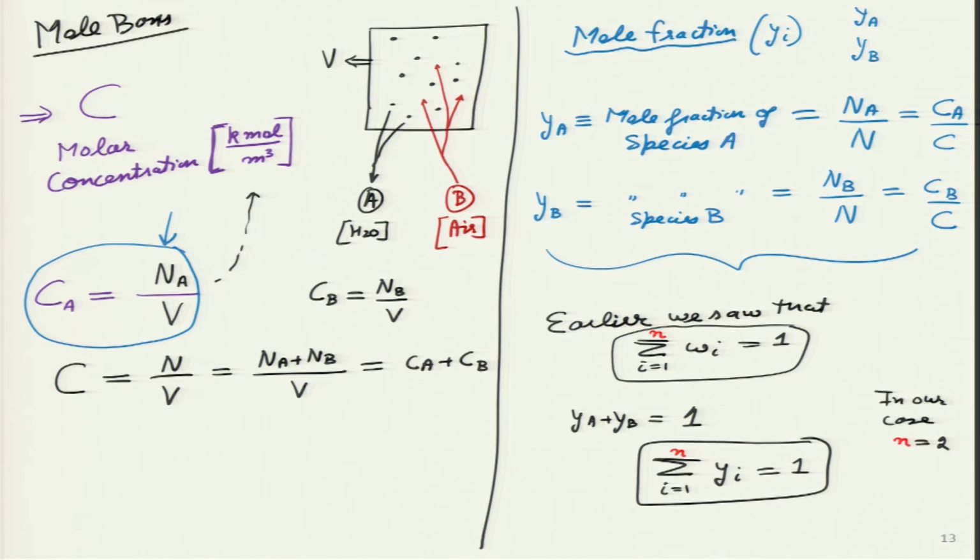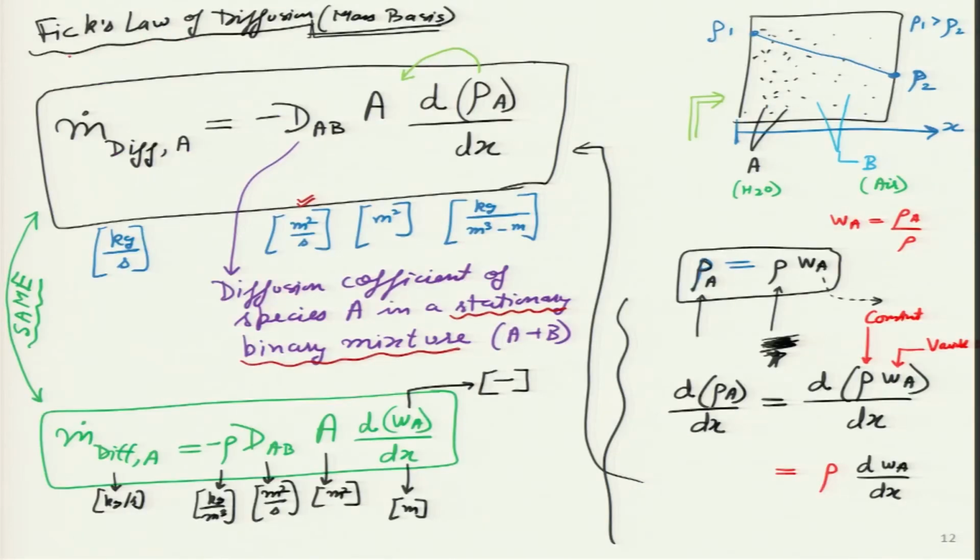So, this n is just a summation script, which means based on this particular analysis which we are doing on the mole basis, just as we had written the Fick's law of diffusion for the mass basis, now we can go ahead and write the same type of equation. So, we can write Fick's law of diffusion on the mole basis.